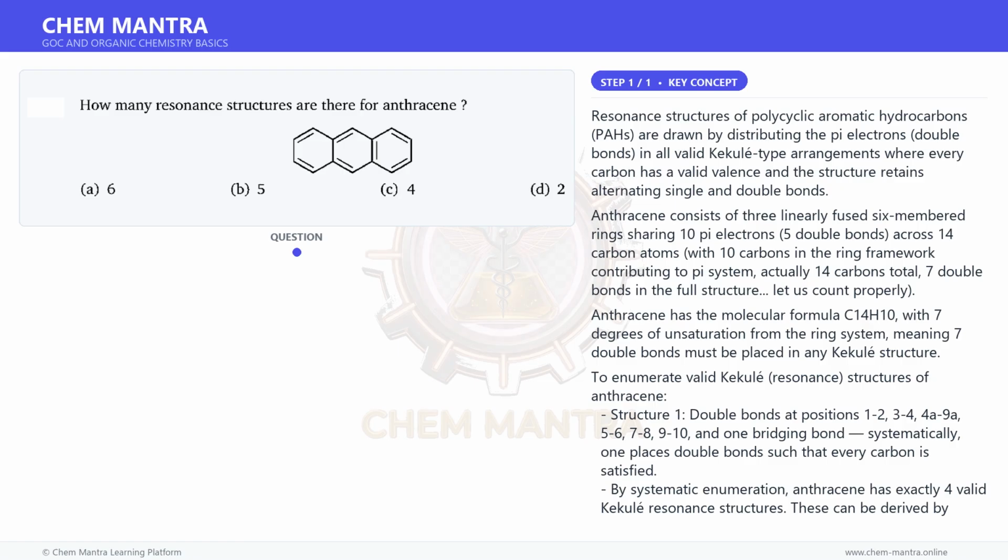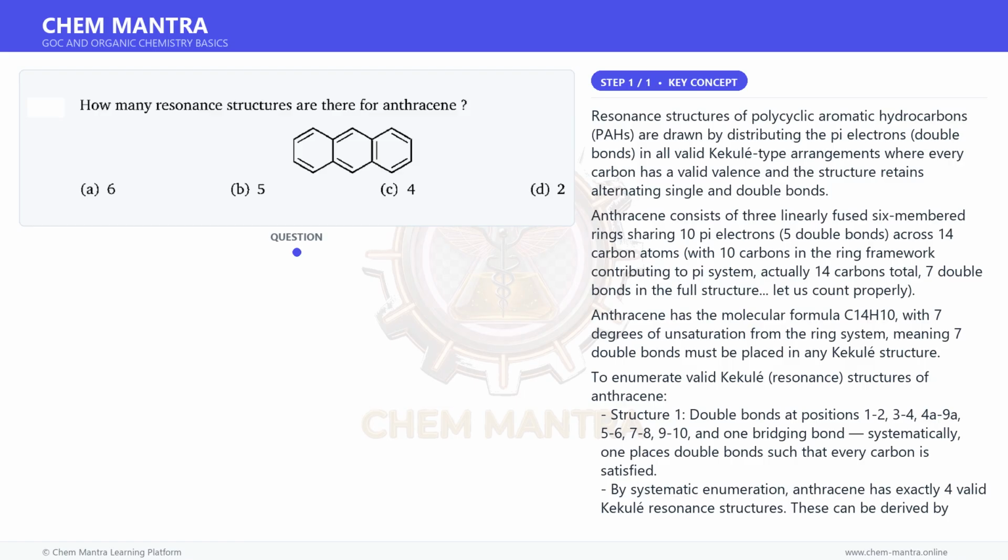When C9, C10 is a single bond, each outer ring has 2 independent Kekulé arrangements, giving 2 times 1 equals 2 structures. The middle ring must have its double bonds at C4A, C8A and C9A, C10A positions. Total, 2 plus 2 equals 4 resonance structures.